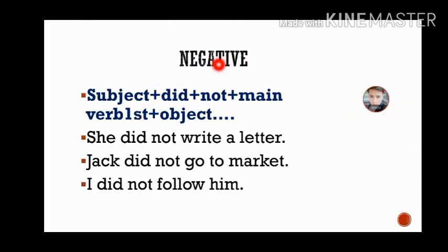Now moving to the negative, our sentence starts from the subject, and here we have to use did. As in the present indefinite, we have written that we have to use do or does, do for the plural and does for the singular. But here it doesn't matter whether the subject is singular or plural. Here you just have to use did, then not and the main verb in first form plus object. You can see the examples: she did not write a letter, Jack did not go to market, I did not follow him. But the main thing is that all the events are in the past.